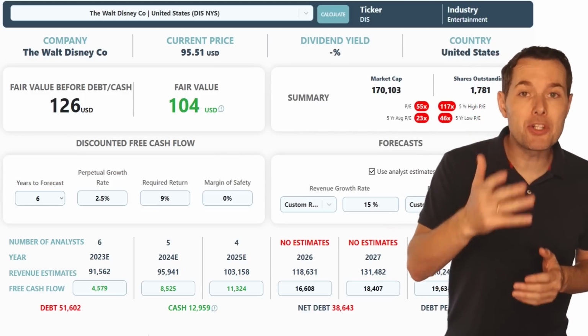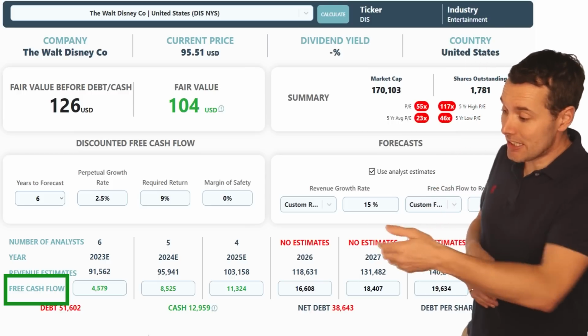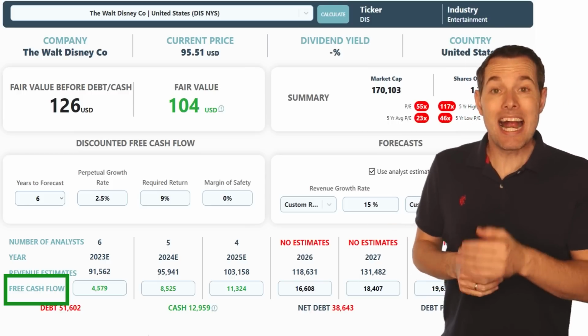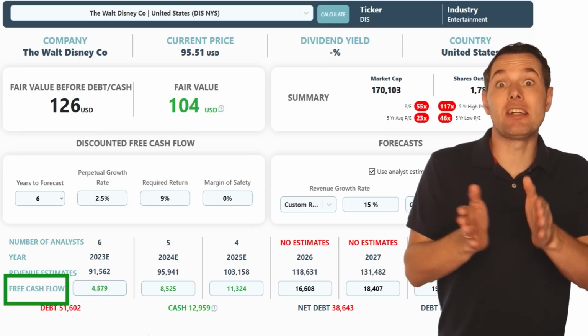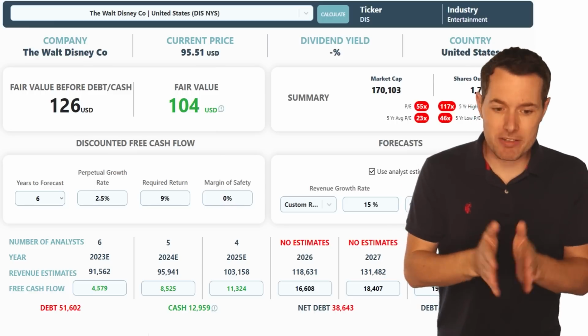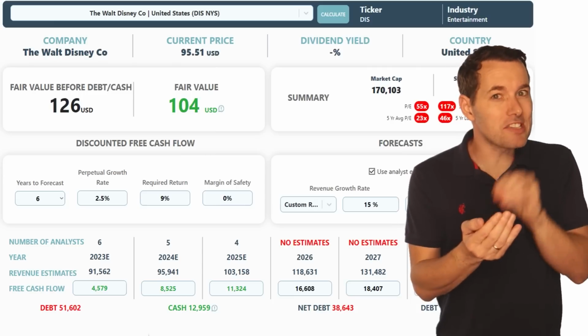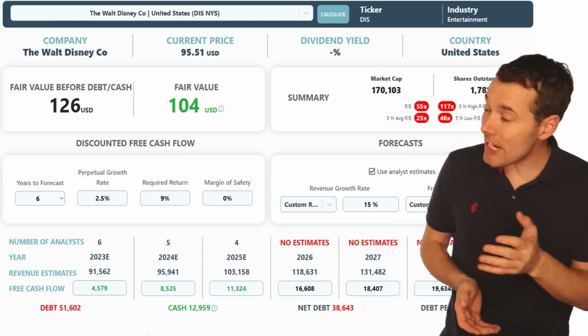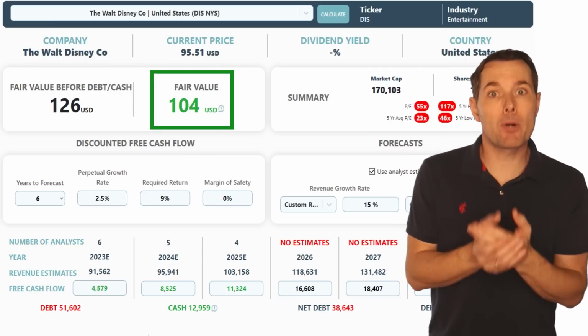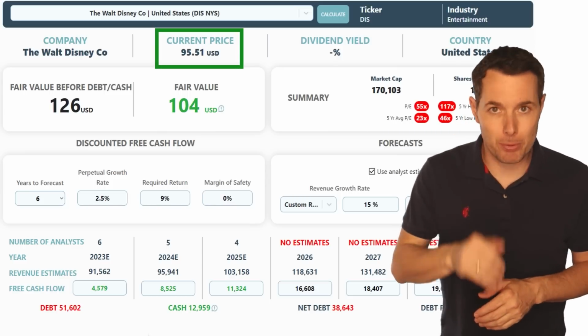But basically what we do is we take analyst estimates for free cash flow going out the next few years. In this case, we got 3 years looking forward, and then we have some computer calculations to extend it out 6 years. I'll touch a bit more on that in a second. But basically the idea is, if they were to grow their free cash flow and we discount that back to today, what is that stock worth today? Well, we get a fair value of about $104 per share today. Right now, Disney stock is trading below $100 per share.